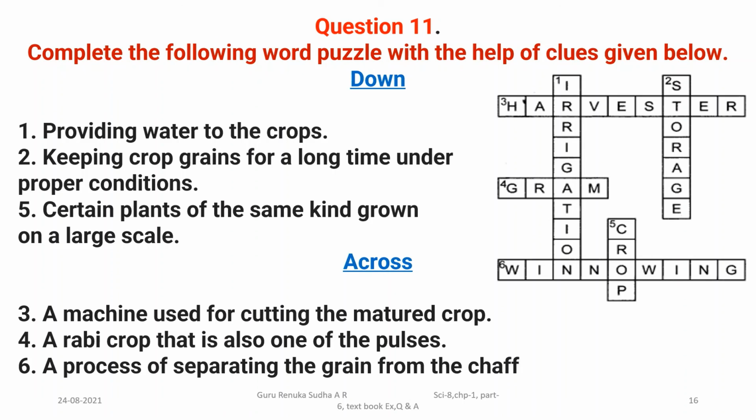See, you can see, first one we have told that irrigation, second one storage, third one is, what is that? Harvester. Okay. Next, fifth one is winnowing. Yes, that is right. And the fifth one is crop. Yeah, that is right. Next, third one is harvester. That is correct. And fourth one is gram. That is also correct. The process of separating grains from the chaff is winnowing. Yes, in this way you have to fill these blanks. Okay, so this is the question.